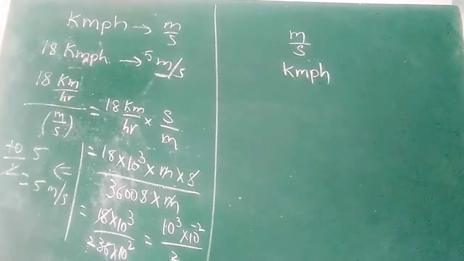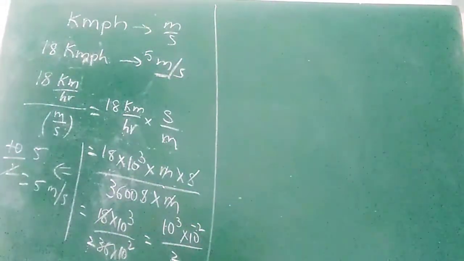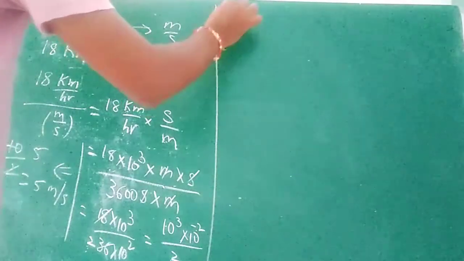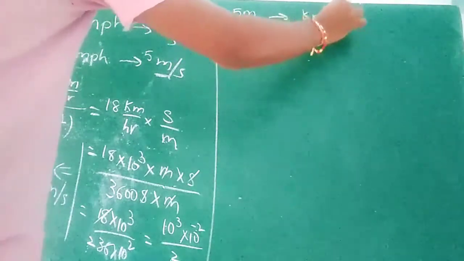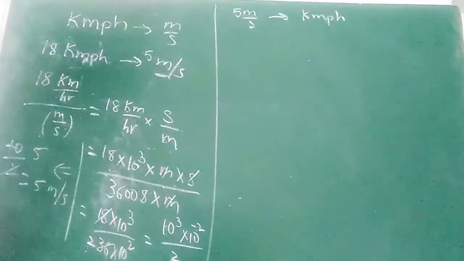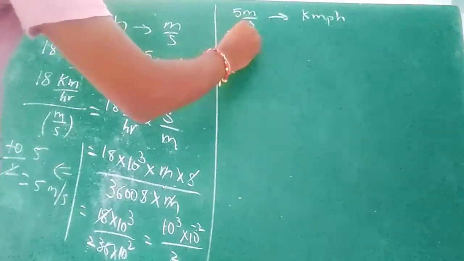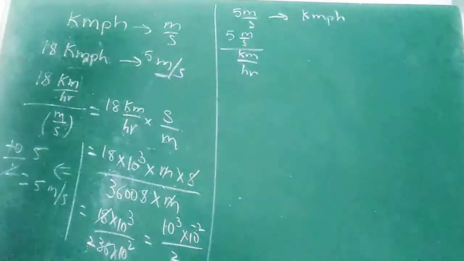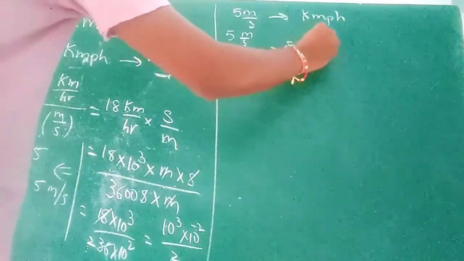Okay, and another problem: meter per second into kilometer per hour. Convert 5 meter per second into kilometer per hour. Same process. First, left hand value by right hand value: 5 meter per second by kilometer per hour. So that is equal to 5 into meter by second.